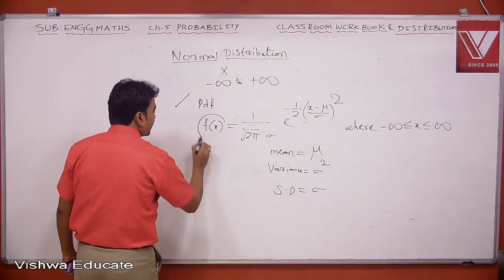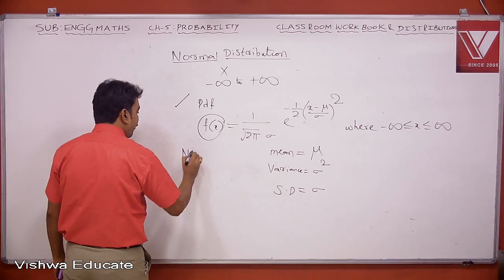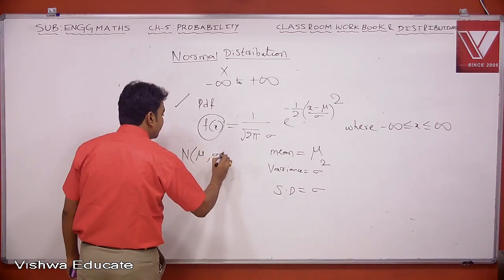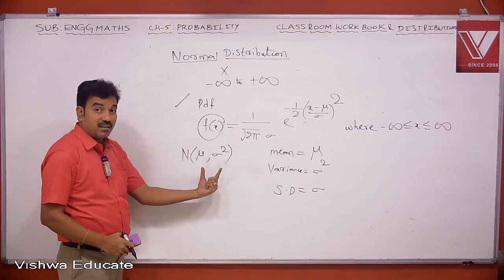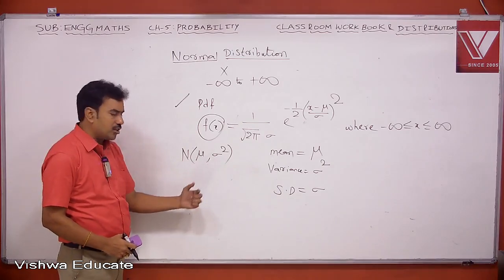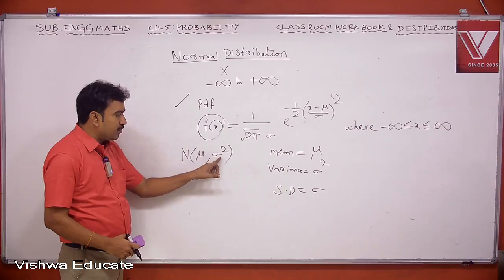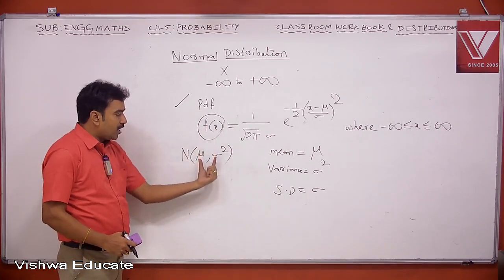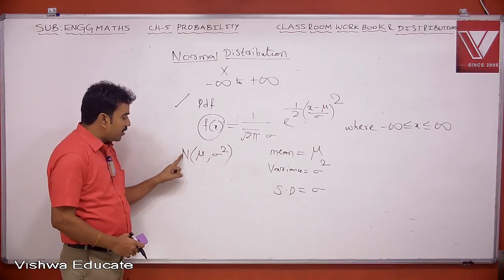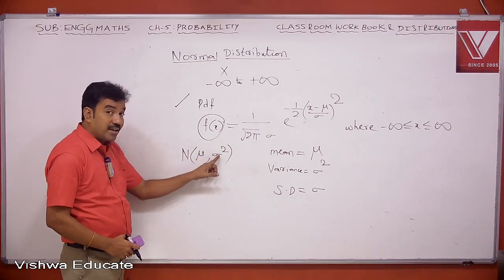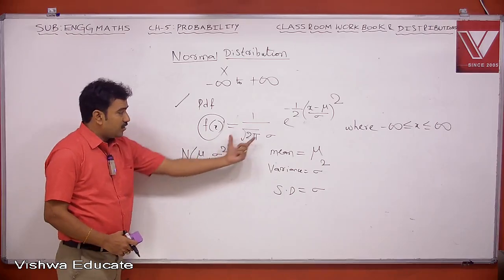Generally, this f of x is also denoted by N of mu comma sigma square. Frequently they may use this notation even in the examination. Very standard notation, N of mu comma sigma square. This f of x is also represented by N of mu comma sigma square, a normal distribution with mean mu and variance sigma square. So this is given by this.